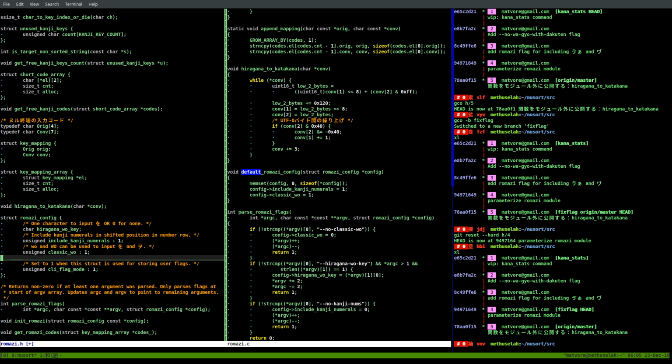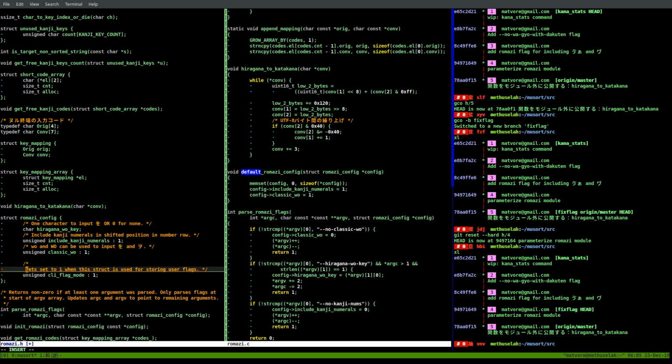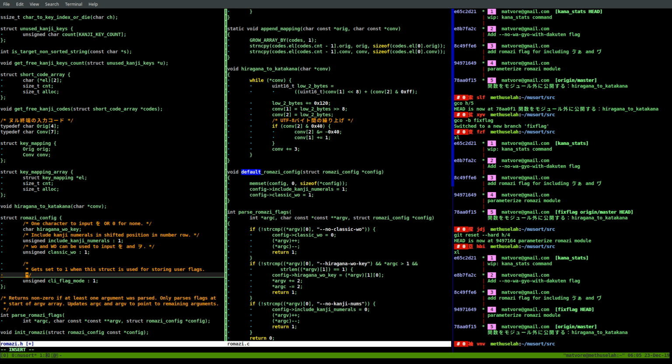And I'm also going to add a field that gets set to 1 by the module internally, we could call it internal, or use underscore underscore. We don't want anyone to set it themselves. So how can we convince the callers not to set it themselves? We could add underscore underscore or something like that to indicate that it's private.